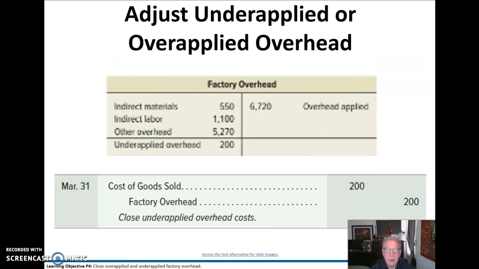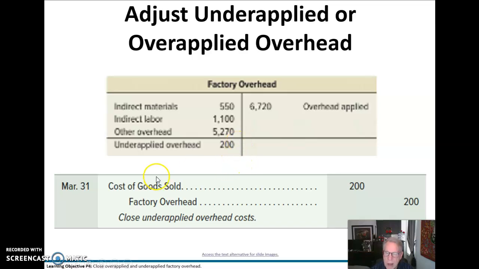So the journal entry here, they're going back to this factory overhead account, and they've labeled that $200 now as under-applied, because we haven't applied enough overhead here to offset all these actuals.